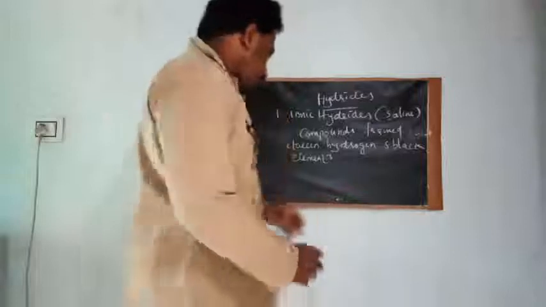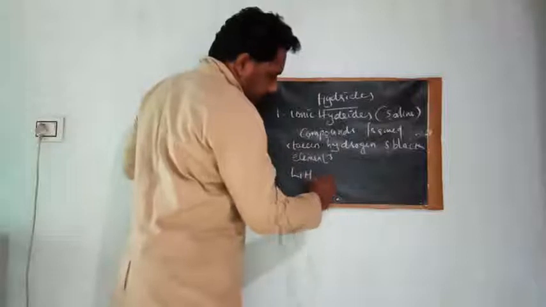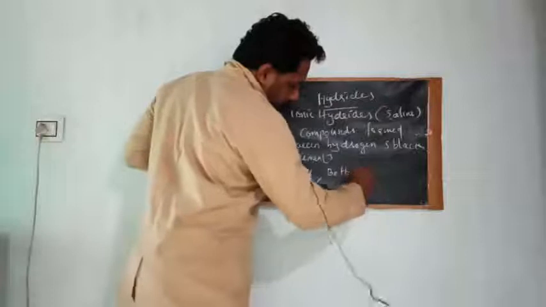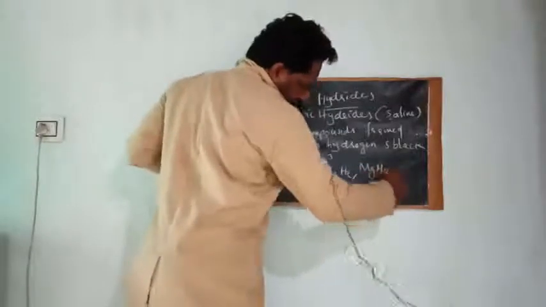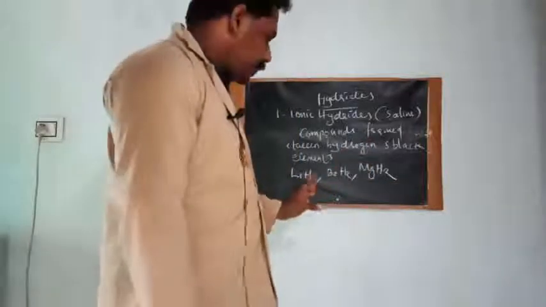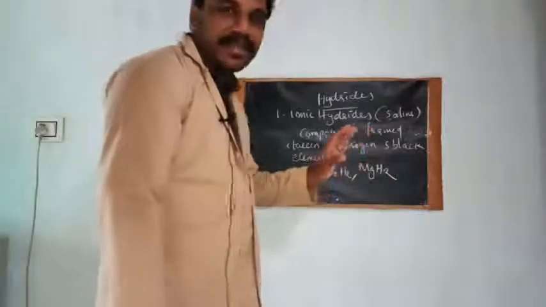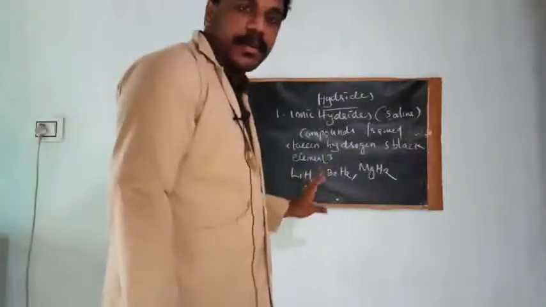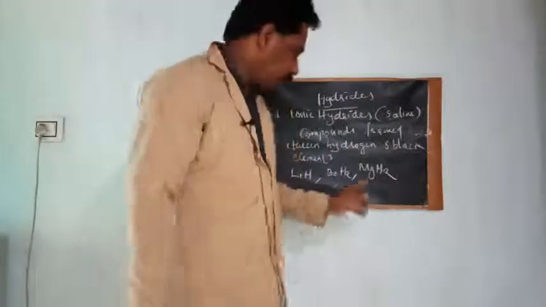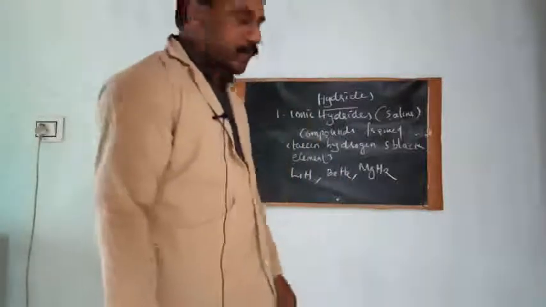Compounds like lithium hydride, BeH2 and MgH2 are significantly covalent in nature, not exactly, but a little bit of significant covalent nature is there in these compounds, but the remaining compounds are completely ionic in nature.